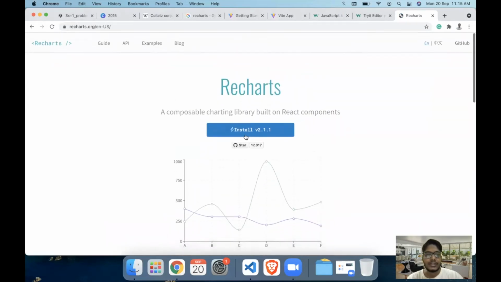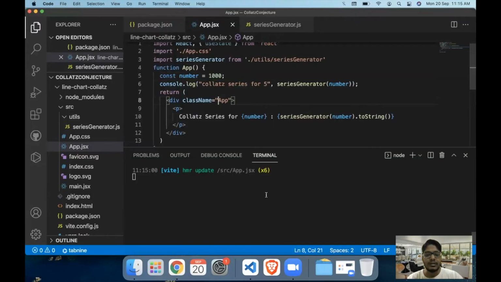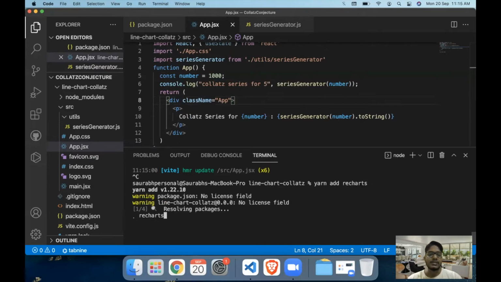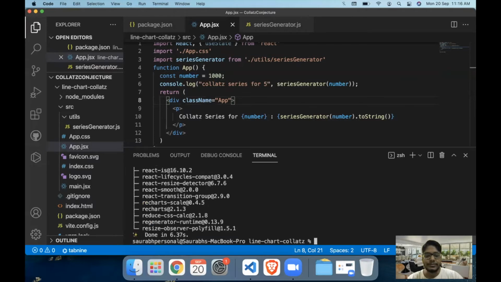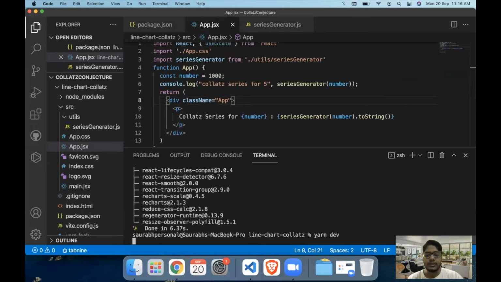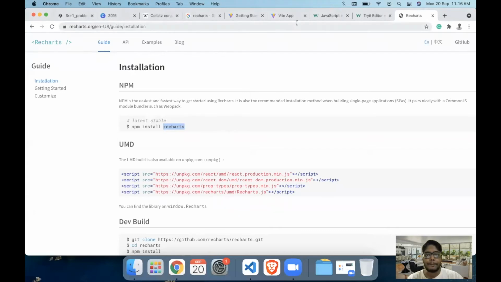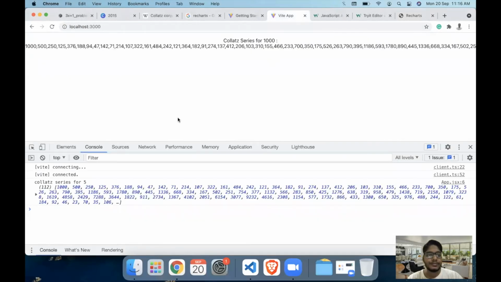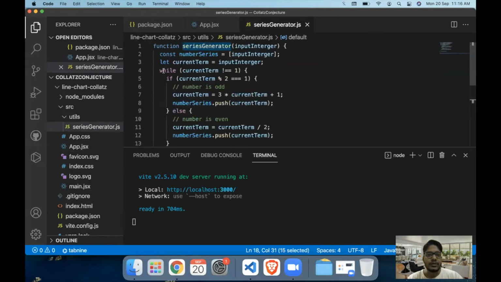So let's just start with the installation part. We need to install it using either npm install or yarn add. I'm using the yarn package manager, that is why I'm using yarn add recharts. Now this will install the Recharts library. Once that is done, we can go to yarn dev and we can start the server again. And now, okay, let's just remove this log. We don't need it anymore.